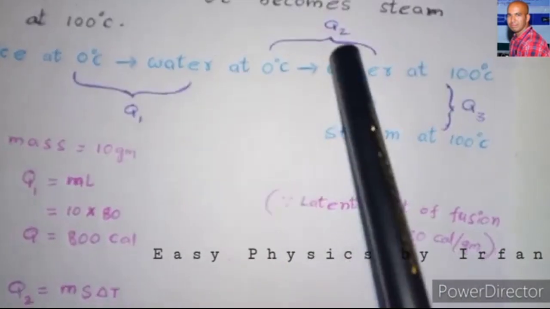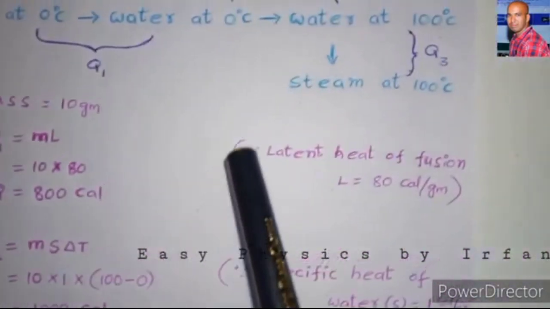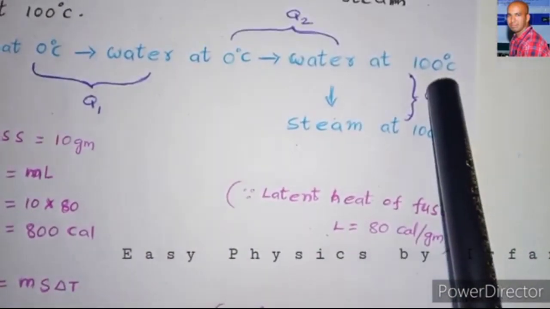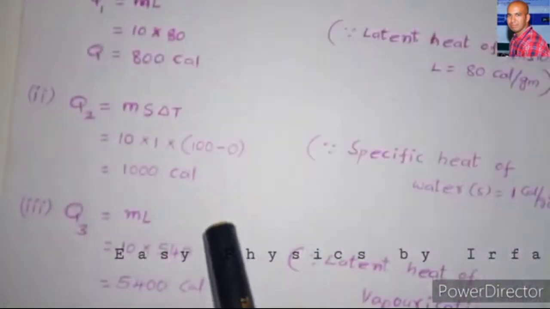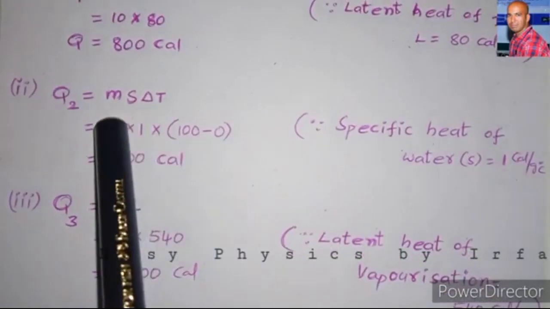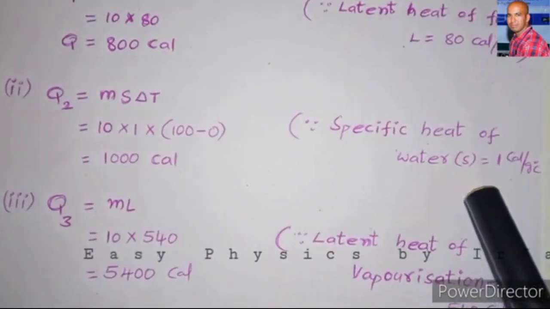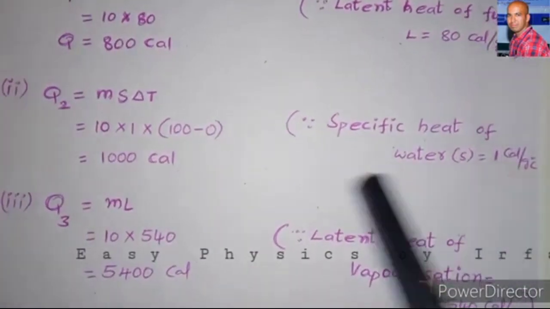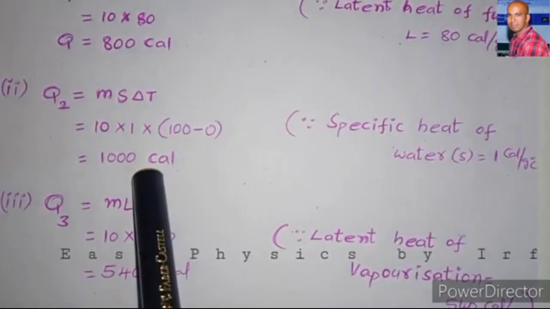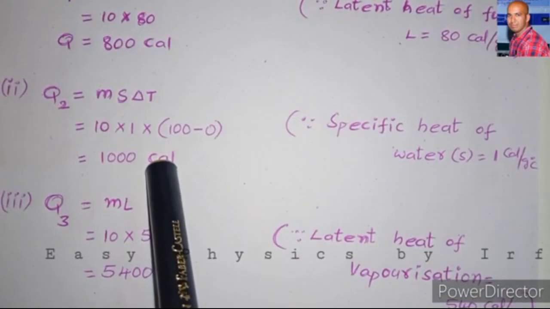Here there is a difference in temperature, so the formula we have to apply is Q2 is equal to m s delta T. By substituting the values, the mass is 10 grams, the specific heat of water is 1 calorie per gram degree centigrade, and the temperature difference is 100 minus 0. By simplifying we get 1000 calories. So Q2 has been calculated as 1000 calories.